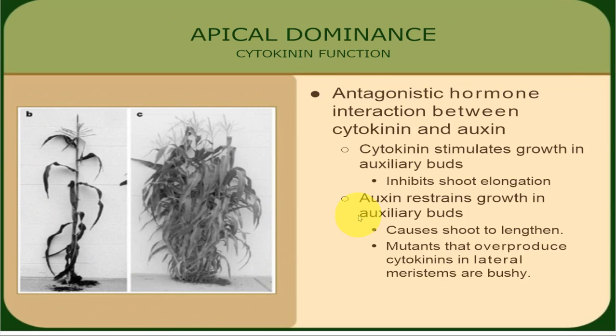Then it overcomes apical bud dominance. That means there is an antagonistic hormone interaction between cytokinin and auxins. Auxins induce apical dominance. You can see here the bushy nature of a plant, because cytokinin stimulates growth of axillary buds. When axillary buds grow, they also branch. So we see inhibition of shoot elongation. The shoot doesn't only elongate, but axillary buds grow and proliferate, and the plant becomes bushy. But auxins restrain growth in axillary buds, that means they promote apical dominance, while cytokinins overcome apical dominance. So this is one of the important points.